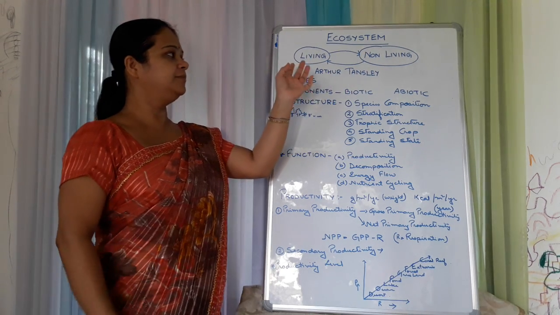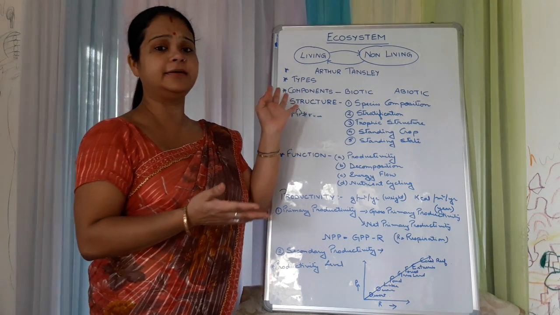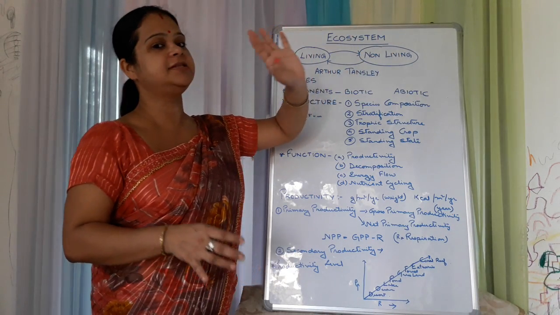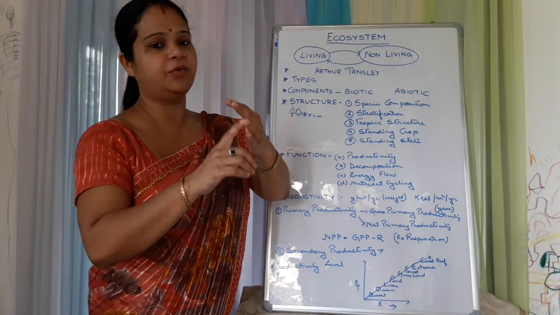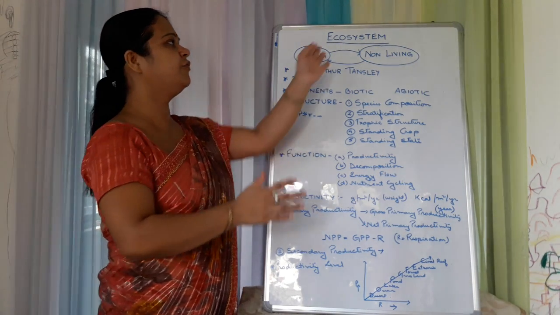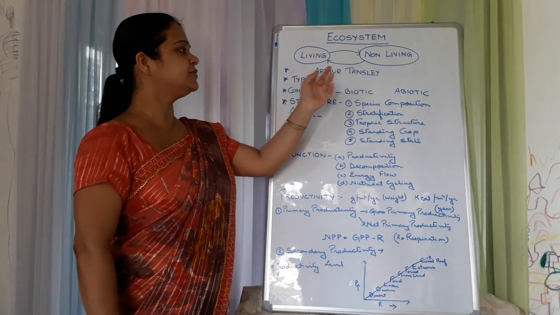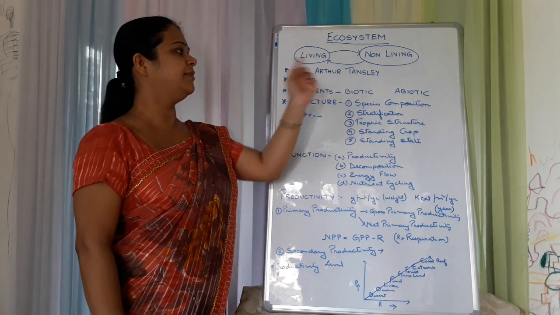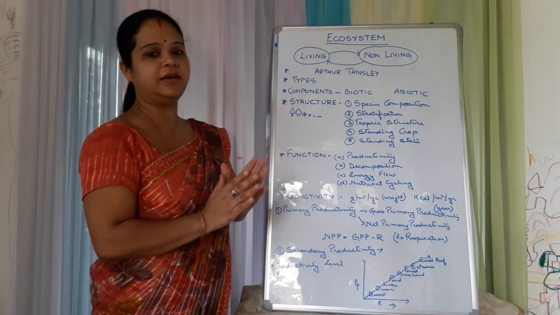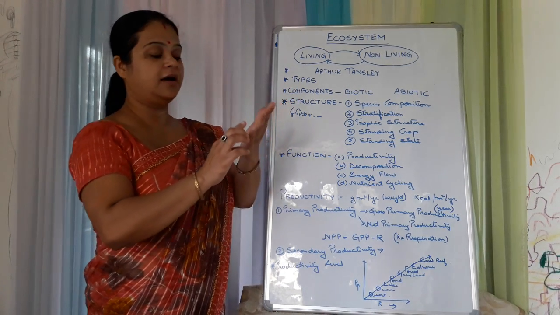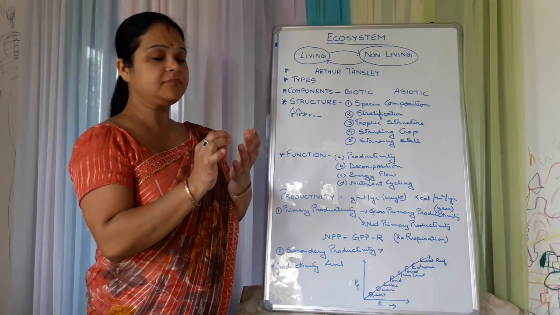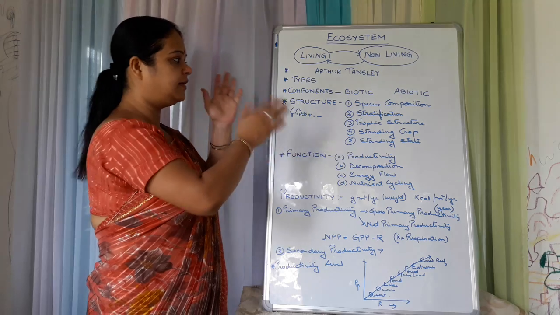When we say living, we know plants, animals, human beings, then microorganisms, and non-living substances include temperature, water, soil, topography, etc. All these interact together to form the ecosystem. This ecosystem was first termed by Arthur Tansley. We have already known about it. Then we have come across the types of ecosystem: artificial, natural ecosystem, large ecosystem, small ecosystem, then pond ecosystem, everything.